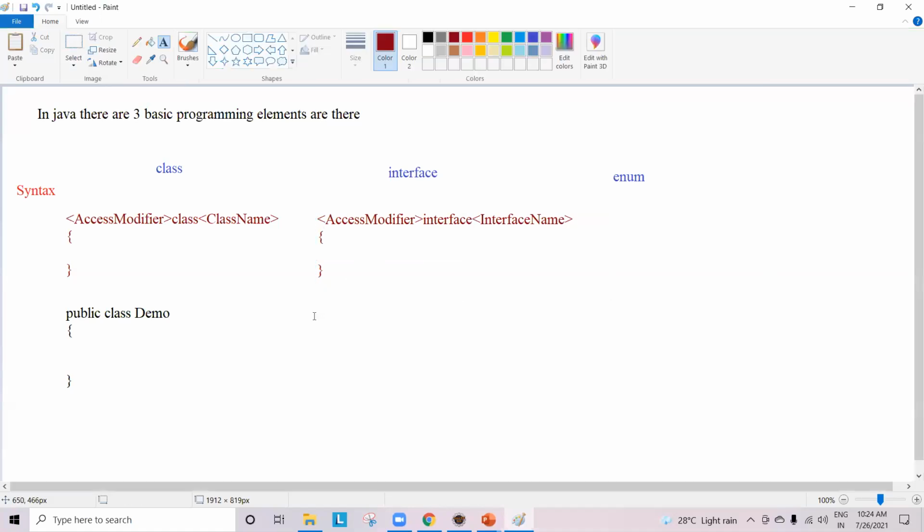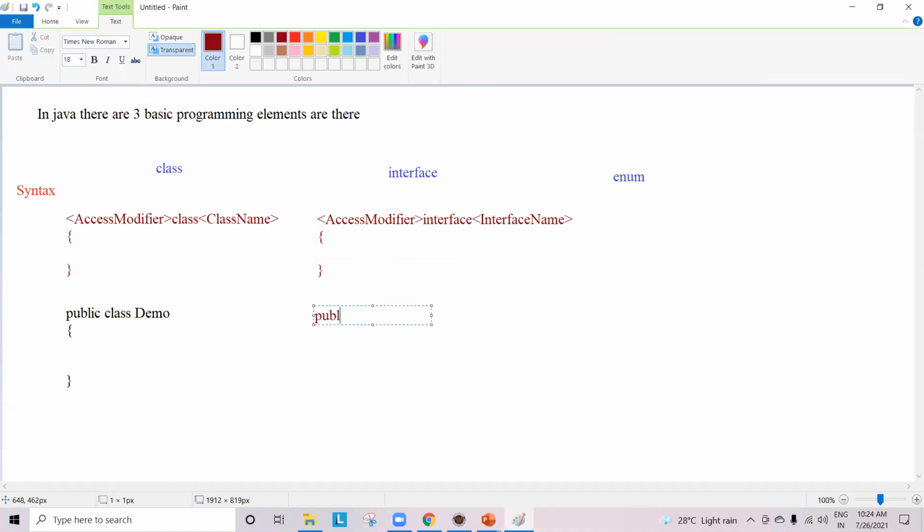Can you give me an example for interface? Why not? Public interface, then the interface name. Let me go with demo, or any name, then open braces and close braces. This is the example of an interface.